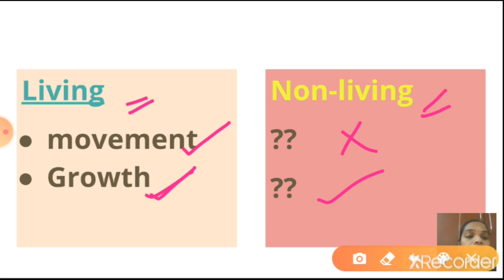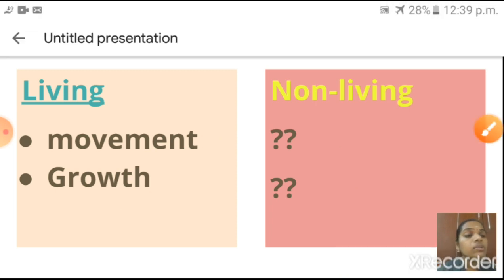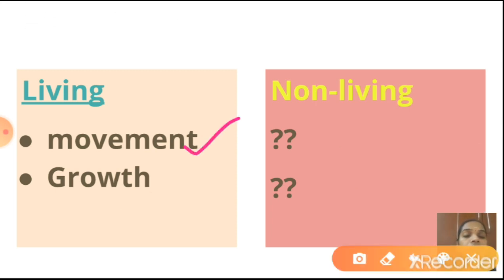So like this, many characteristics are present in living things, and those characteristics are absent in non-living things. See here children, the first characteristic, which one did I tell? Movement, that means motion. Living things can move from one place to another place, and I also told the example of a human. Suppose that human is sleeping. When we are sleeping there is no movement, isn't it? We will be on the bed. So if one person is sleeping, can we say that person is a non-living thing? Definitely no, isn't it children?